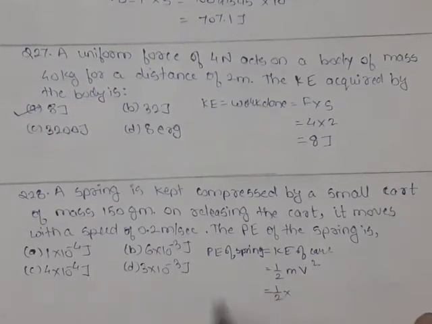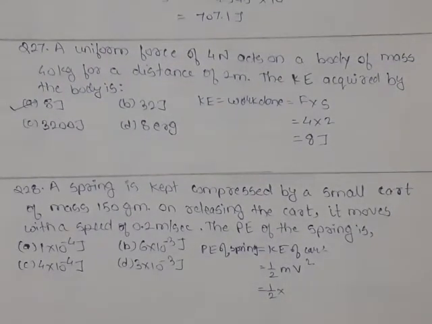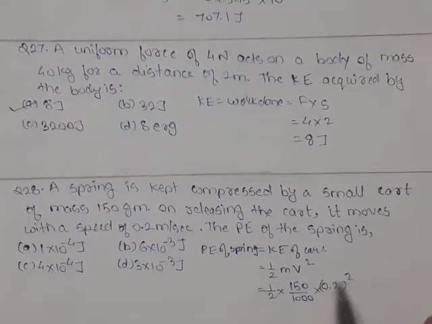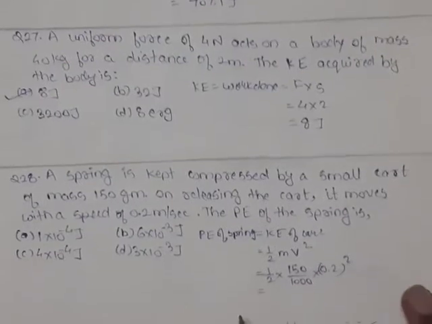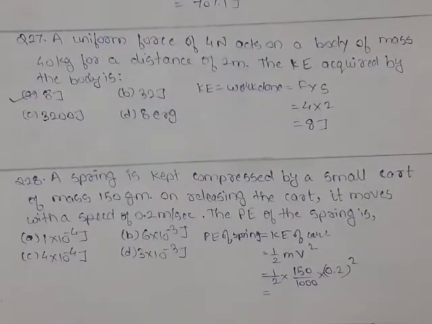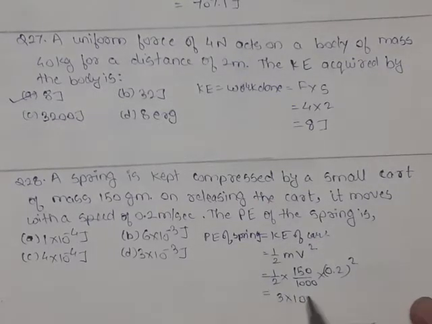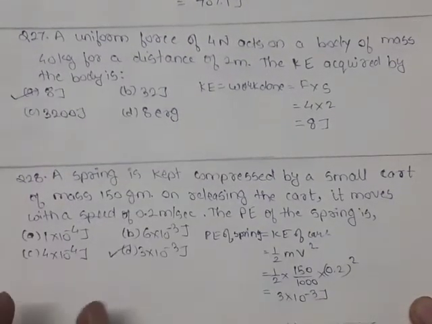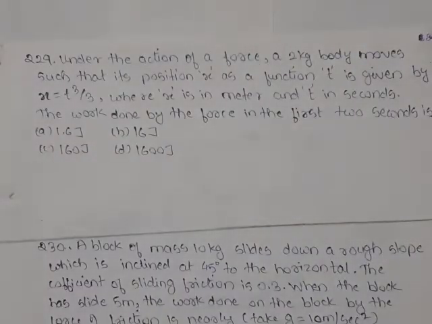So 1/2 into m. What is the mass of the cart? 150 grams. To convert into kg, 150 divided by 1000. And what is the velocity? 0.2 square. When we solve this, we get the value of the potential energy equal to 3 into 10 raised to minus 3 joules. So out of the four options, option D is correct. Next question 29.